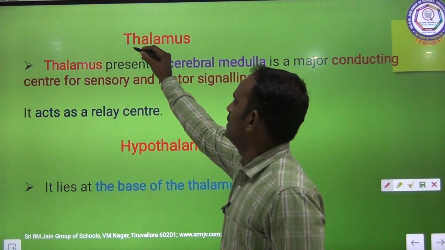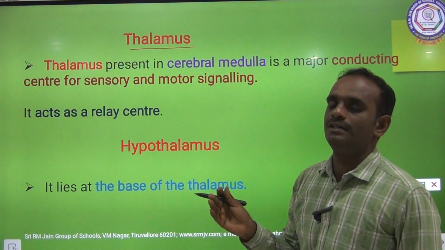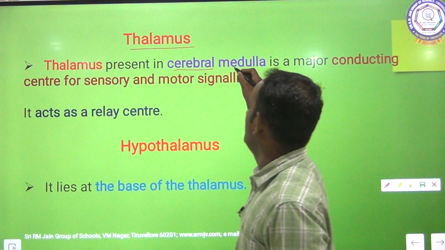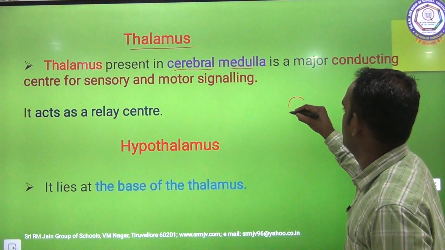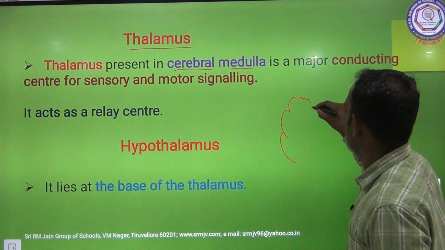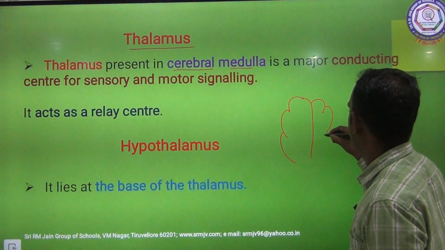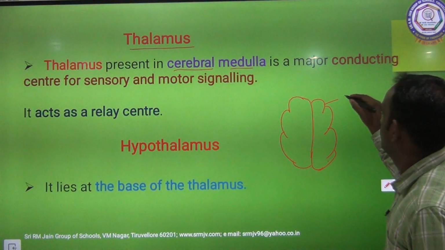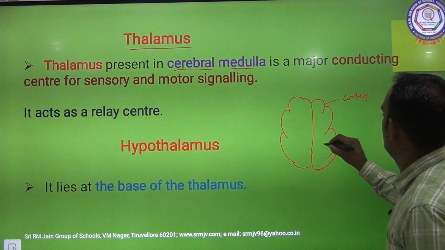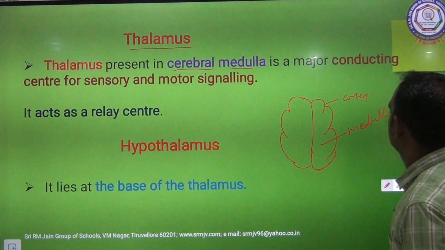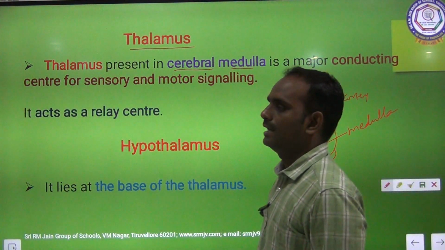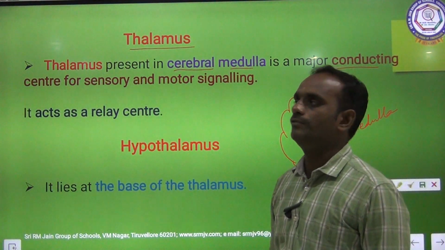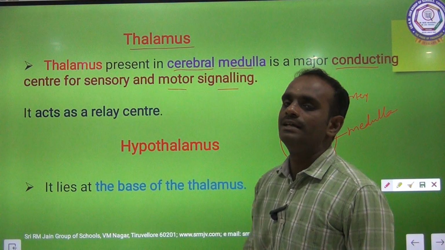The next one is the thalamus. It is a part of the forebrain. The thalamus is present in the cerebral medulla. I already said the outside is called the cerebral cortex and the inside is called the medulla. The thalamus is a major conducting center for sensory and motor signaling.